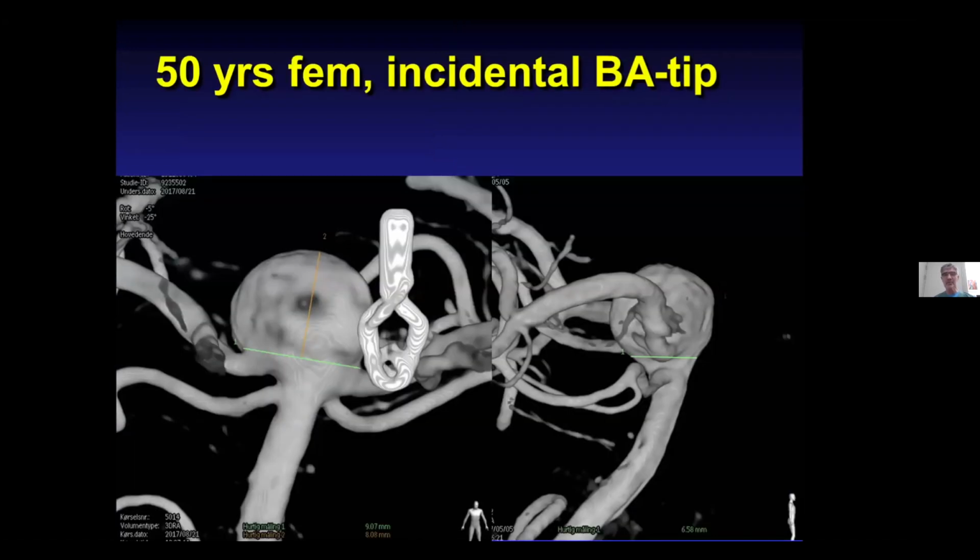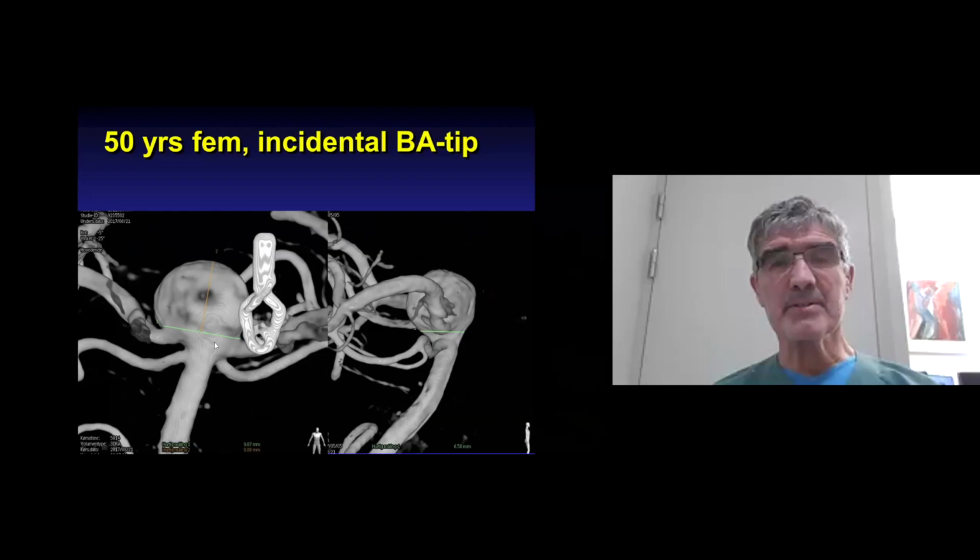So this is the very first case treated 3.5 years ago. The patient was earlier operated on, and she had several aneurysms, one of them the basilar tip. And this was also a wide-necked aneurysm. The neck was 9 millimeter, incorporating the orifice of the right PCA, a little bit also the left.